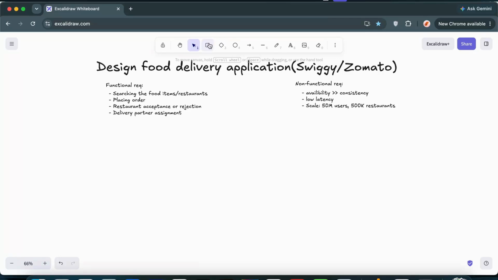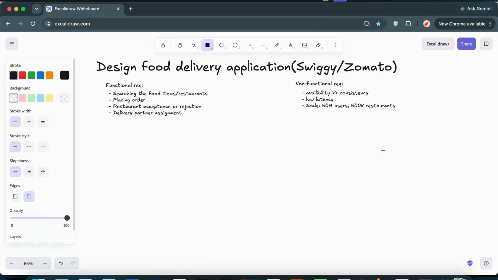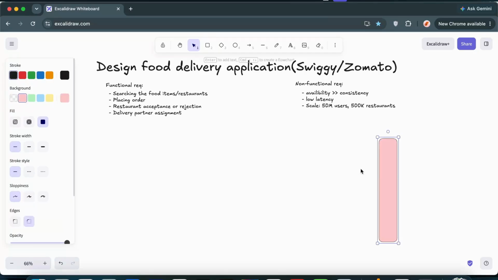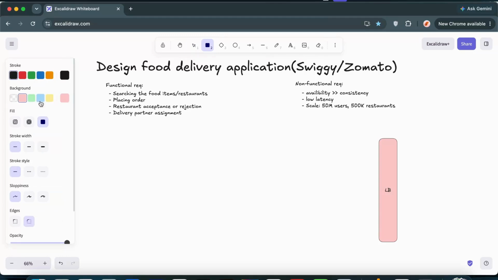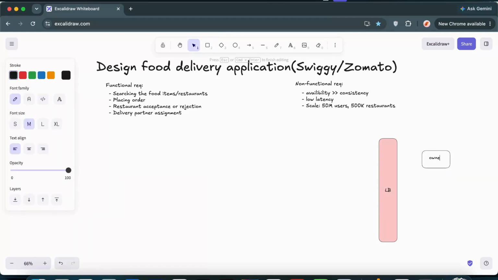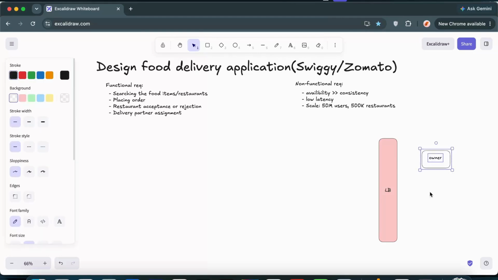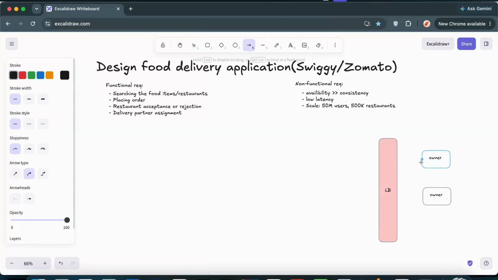Okay. So the first thing that we have to focus on is we have to ensure restaurant specific information is available in our system, so that users can start searching for the items or look out for the restaurants, and then they can place the order as well, right? So for that, restaurants generally communicate with the API gateway, and load balancing and all those things will be right over here. So the owners first register themselves on the platform, and they can add the restaurant specific information. So these owners have to communicate with the system first.